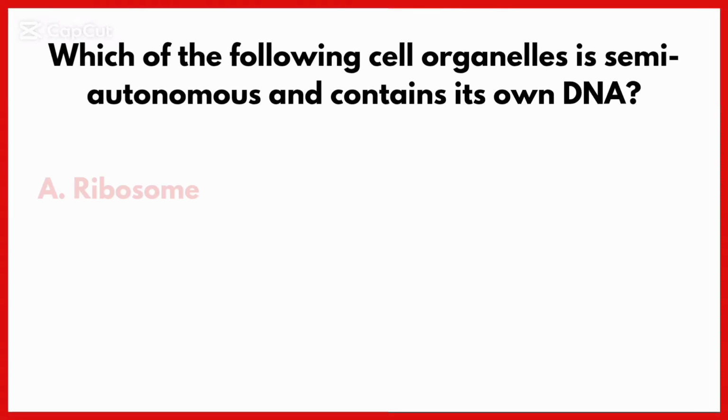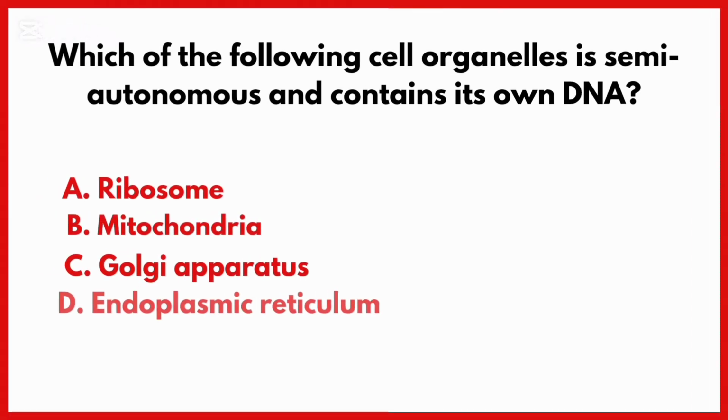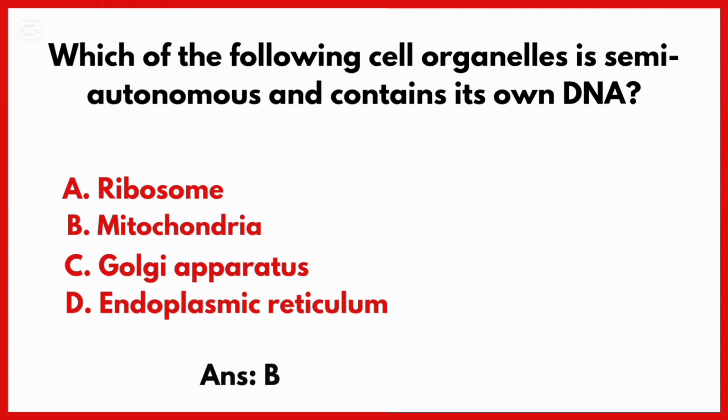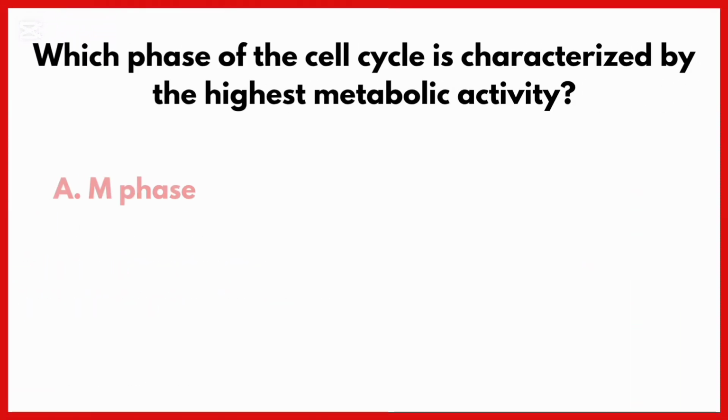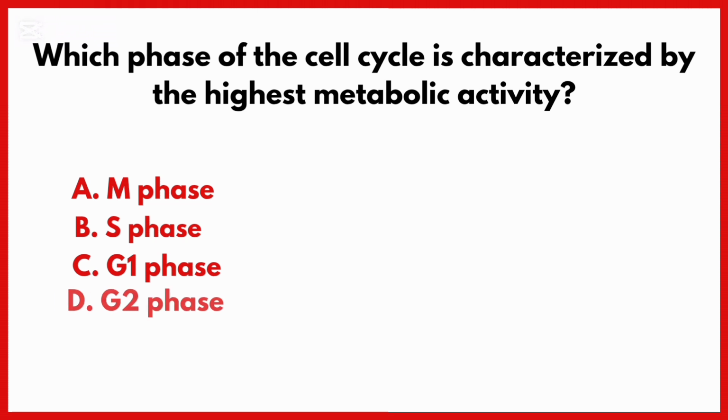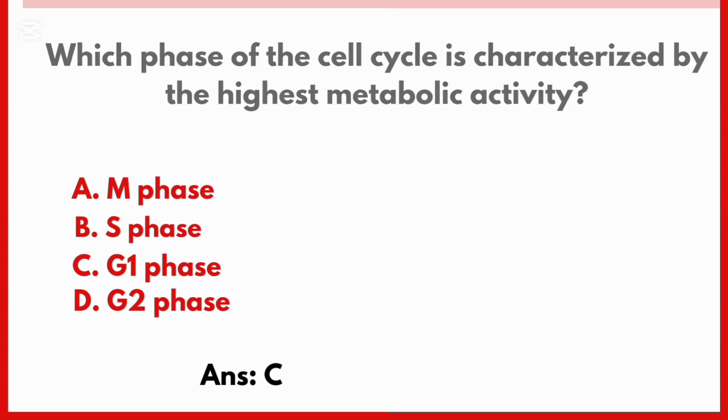Which of the following cell organelles is semi-autonomous and contains its own DNA? Correct answer is option B, mitochondria. Which phase of the cell cycle is characterized by the highest metabolic activity? Correct answer is option C, G1 phase.